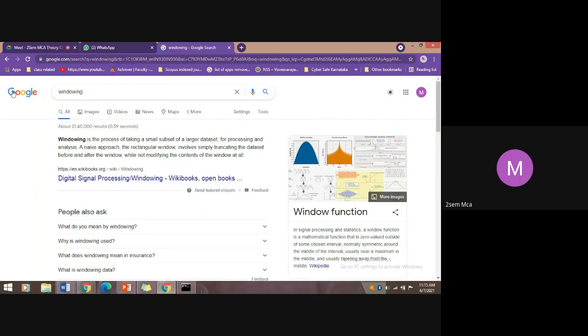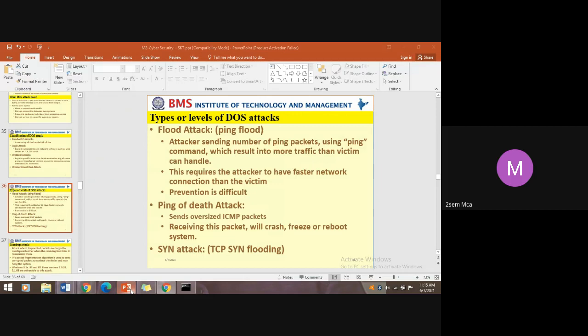Probably sir discussed it while discussing the TCP protocol, right? Windowing, shadowing, all those things were discussed, right? It's the process of taking a small subset of a larger data set for processing and analysis. So if the packets are flooded with oversized ICMP, they are not able to fit in the window size. Then a buffer overflow attack will happen.